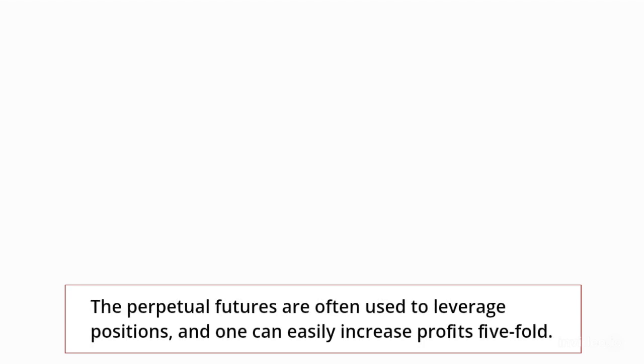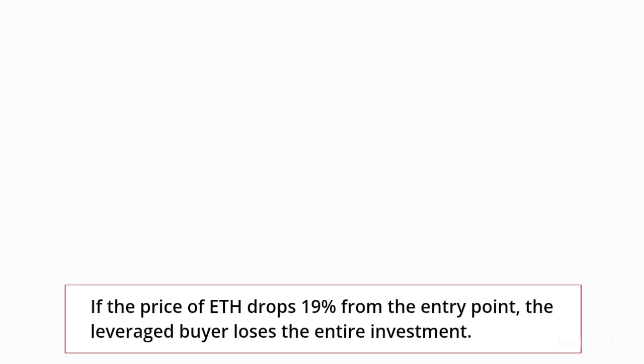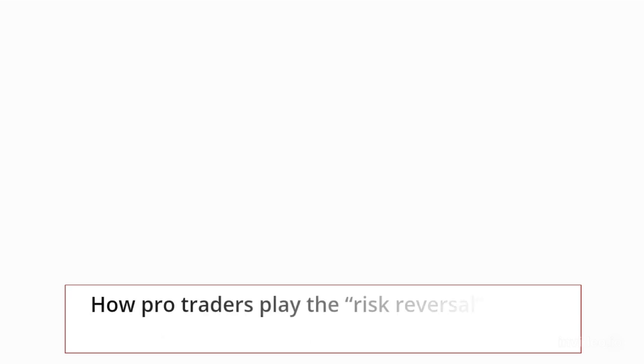The perpetual futures are often used to leverage positions, and one can easily increase profits fivefold. If the price of ETH drops 19% from the entry point, the leveraged buyer loses the entire investment. How do pro traders play the risk reversal options strategy?